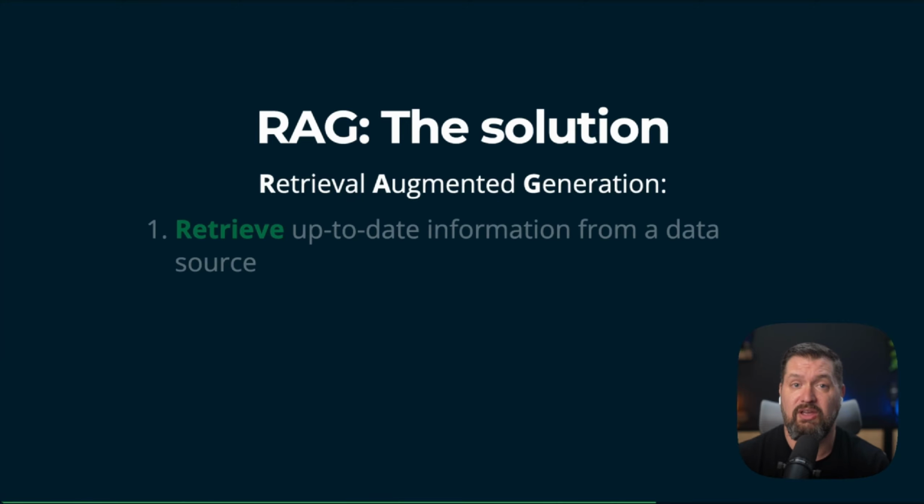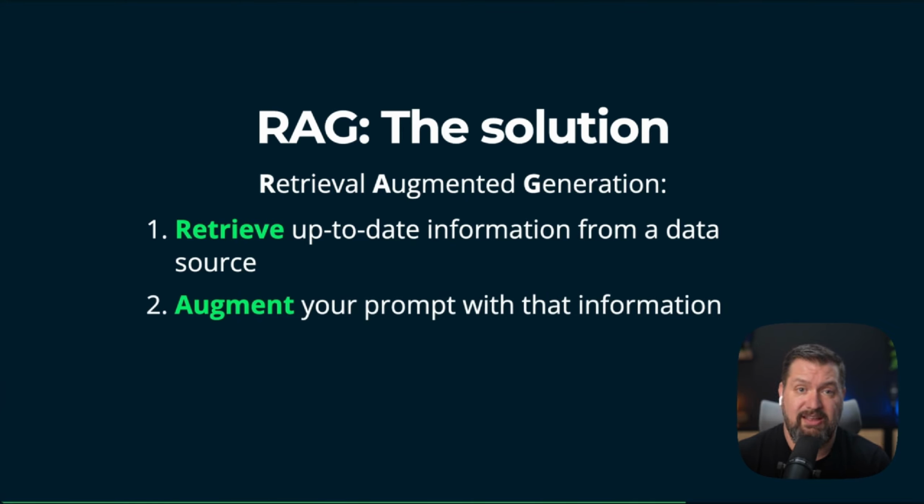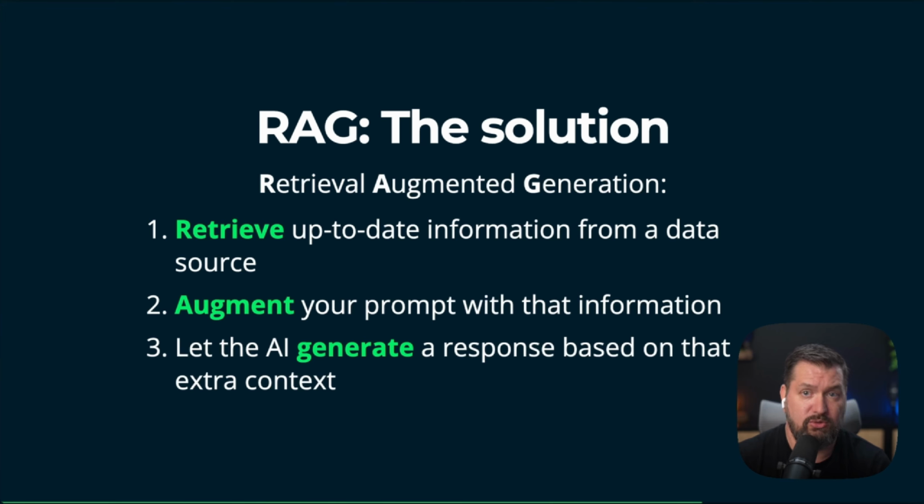So RAG means to retrieve some up-to-date information from an authoritative data source, and then add that information to your prompt to augment your prompt. And then let the AI generate a response to a user's query based on that extra information. That's all it is. And it's powerful because it gives the AI access to current, accurate information that it wouldn't otherwise have. And so to make AI work effectively, we need a way to find the relevant information and to include it into our prompts.